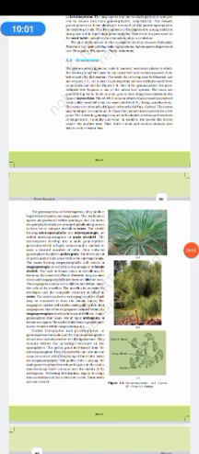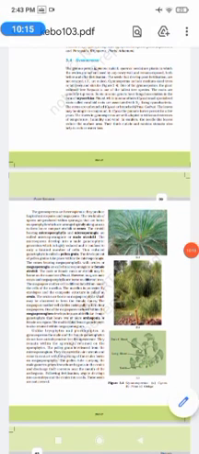The male gametophyte reaches the female gametophyte and forms a tube, which is known as siphonogamy.